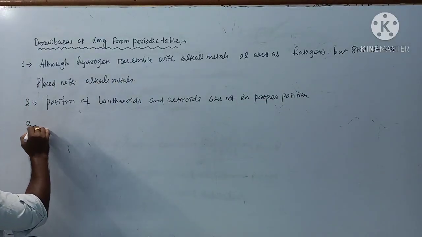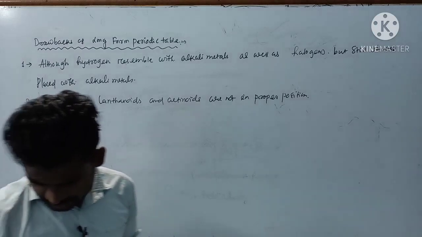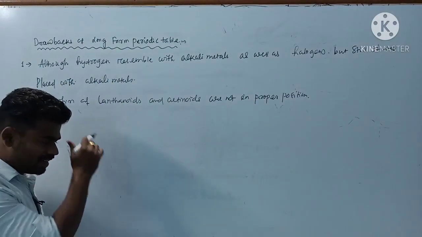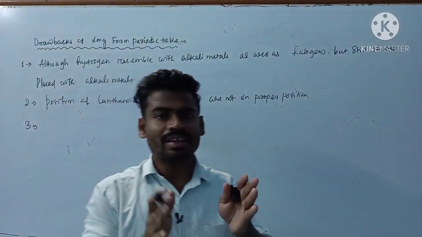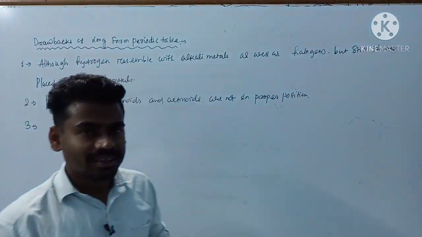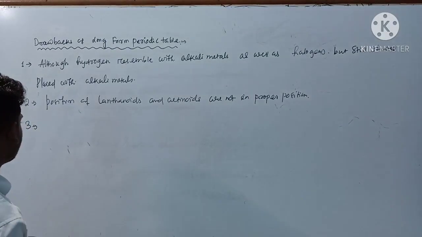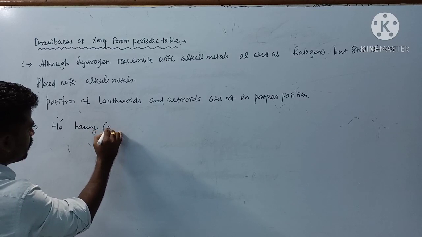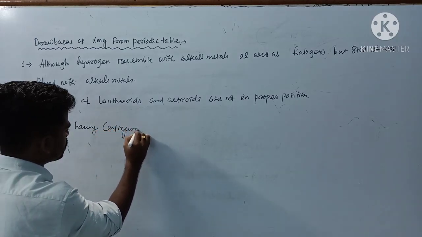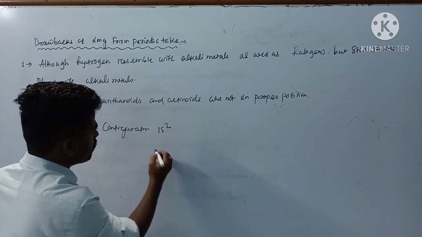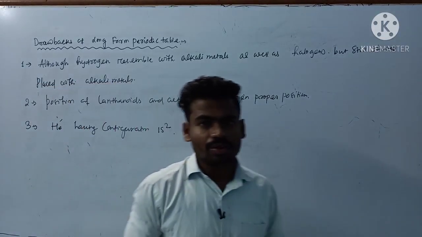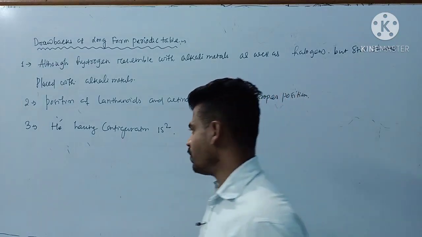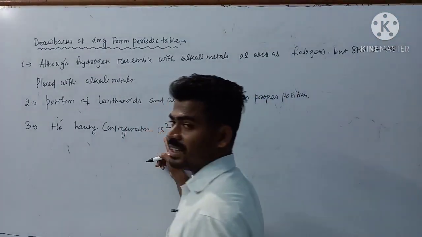And next, the most important drawback: according to electronic configuration, elements having the same valence shell configuration are placed in the same groups. So in the case of helium, having configuration 1s2, it should be placed with group 2 alkaline earth metals having ns2 configuration, but still it is placed in the p block.